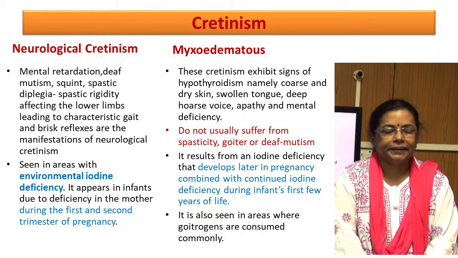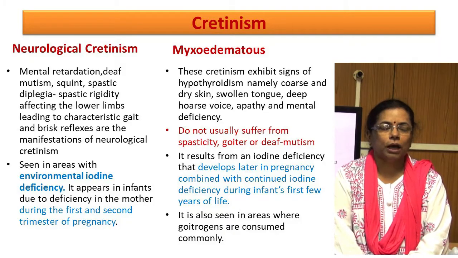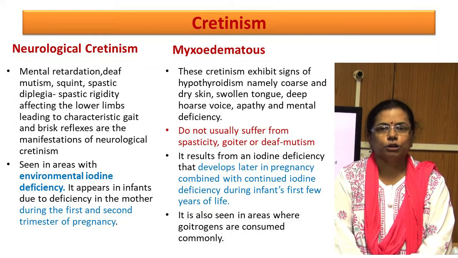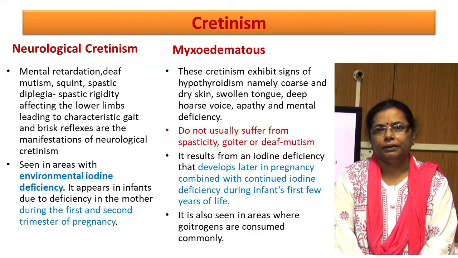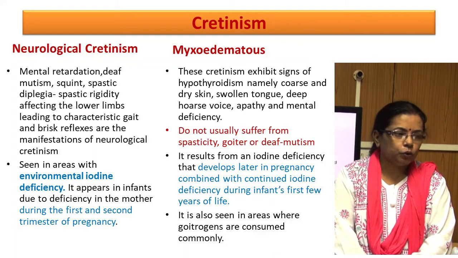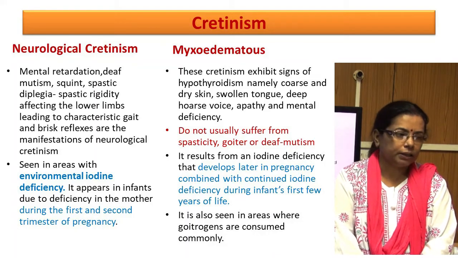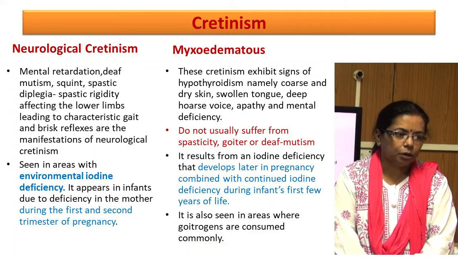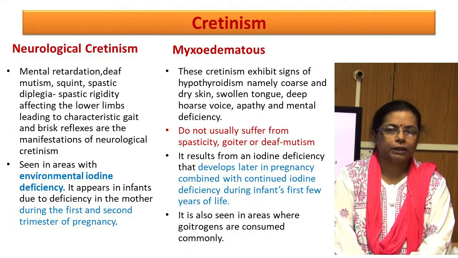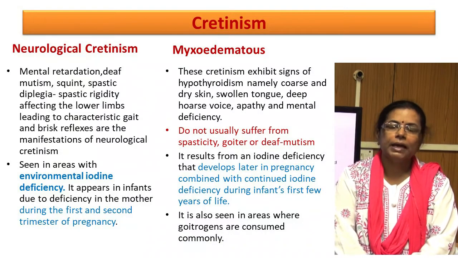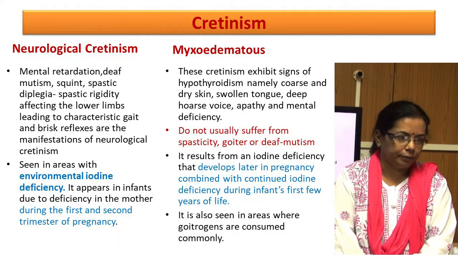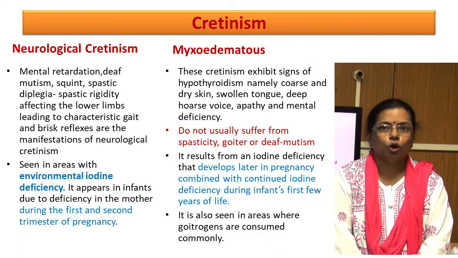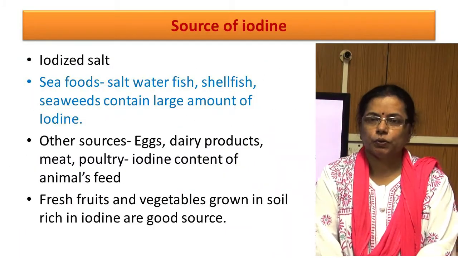Mixed edematous cretins exhibit signs of hypothyroidism, namely coarse and dry skin, swollen tongue, deep hoarse voice, apathy, and mental deficiency. They usually do not suffer from spasticity, goiter, or deaf mutism. It results from an iodine deficiency that develops later in pregnancy, combined with continued iodine deficiency during the infant's first few years of life. It is also seen in areas where goitrogens are commonly consumed. Seafoods are an excellent source of iodine.